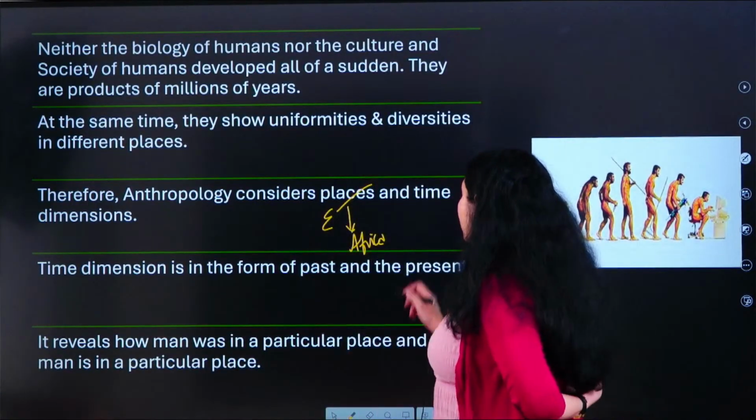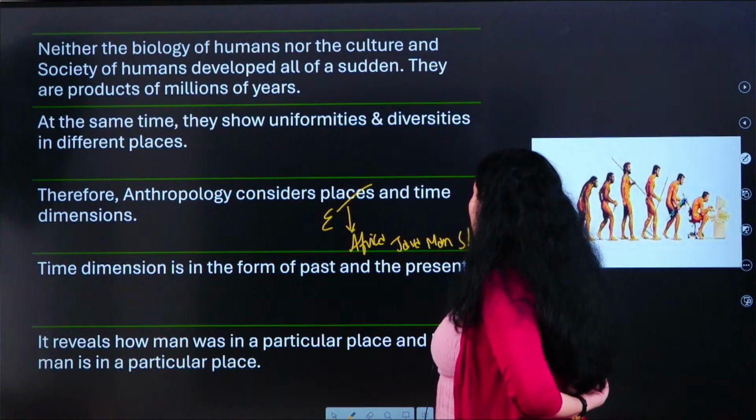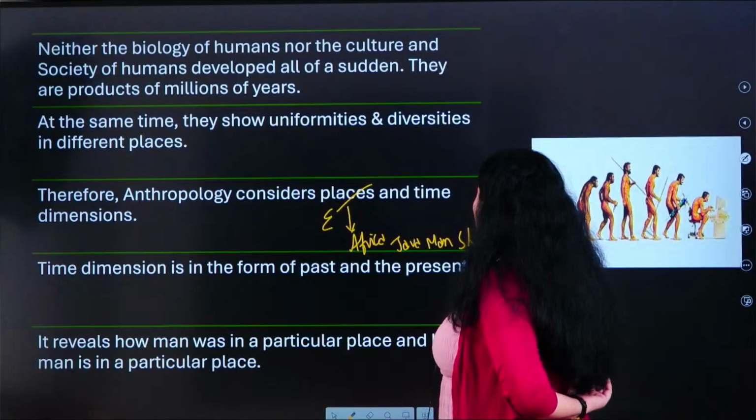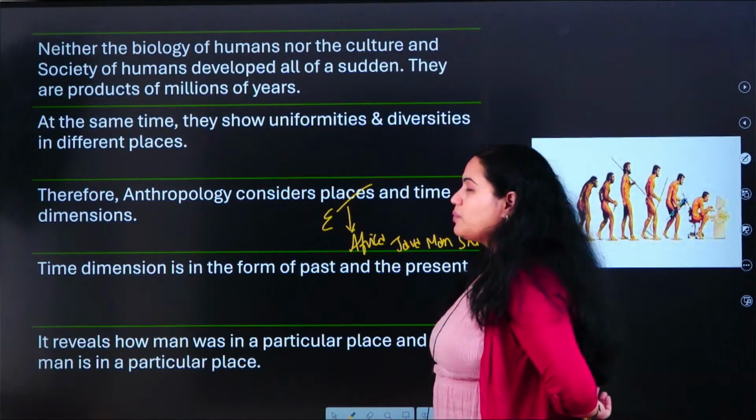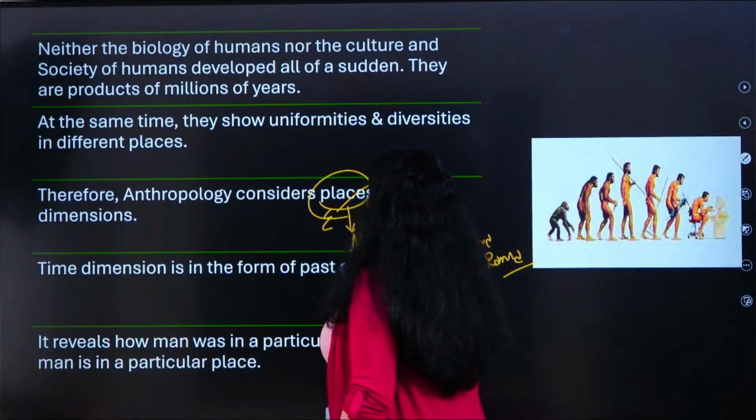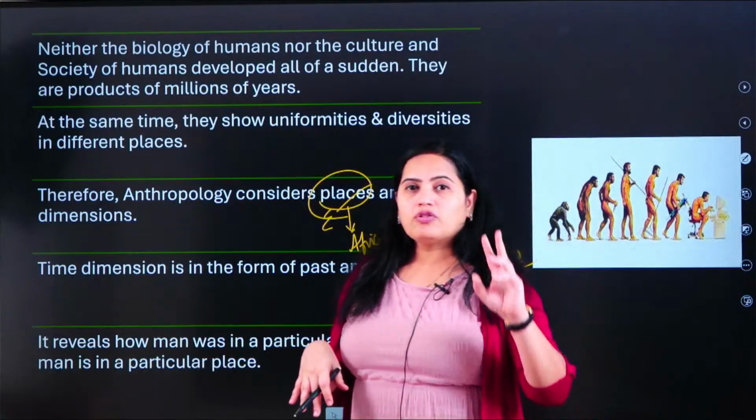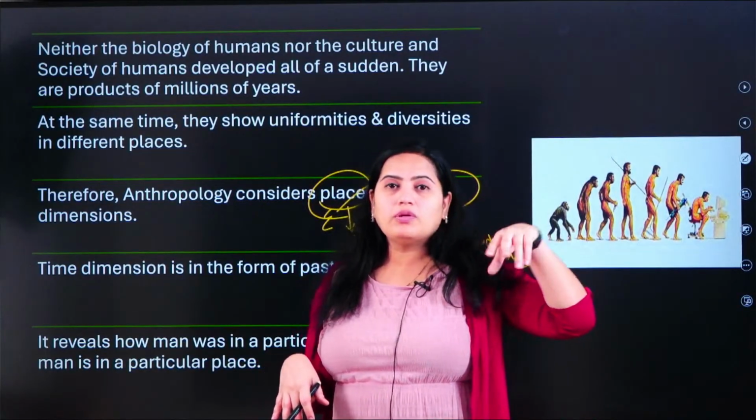Okay, we will also study about the Java man in Asia. We will study about the Shivapithecus. We will study about the Ramapithecus, which is found in our own subcontinent, the Indian subcontinent. So we are covering the places. We are also covering the time dimensions, different time dimensions. So at any given point of time, how the man was.